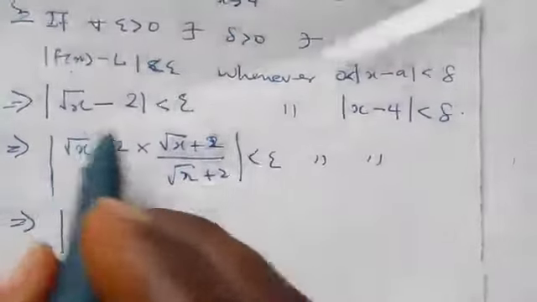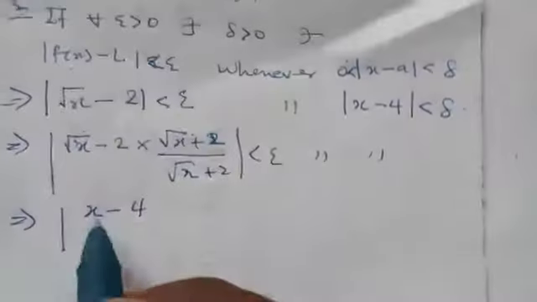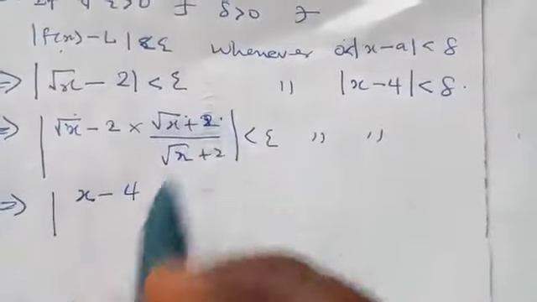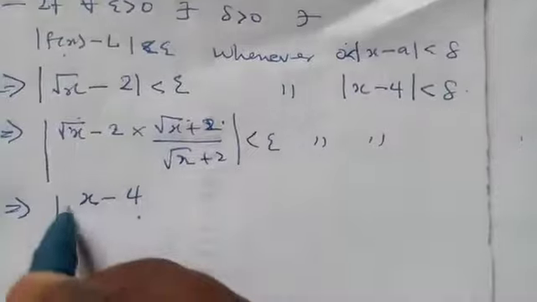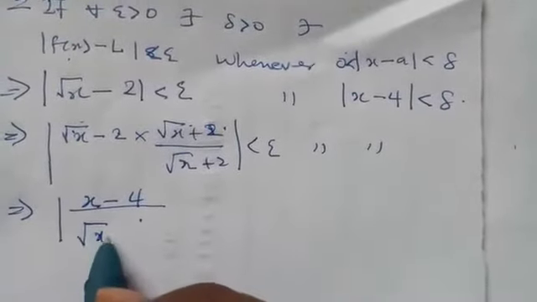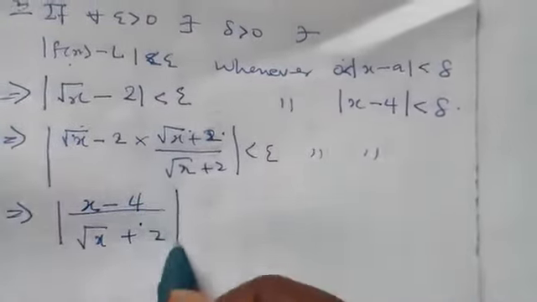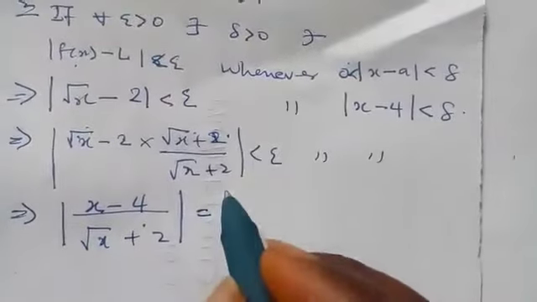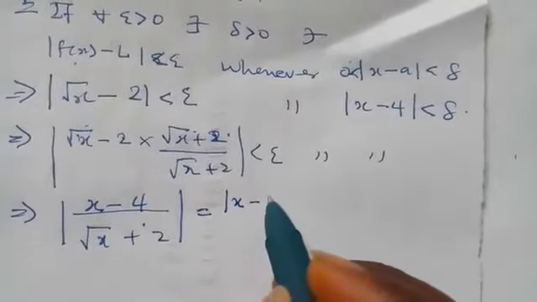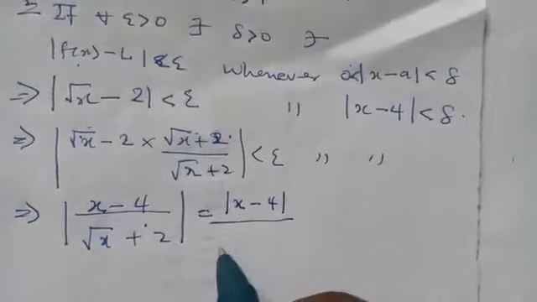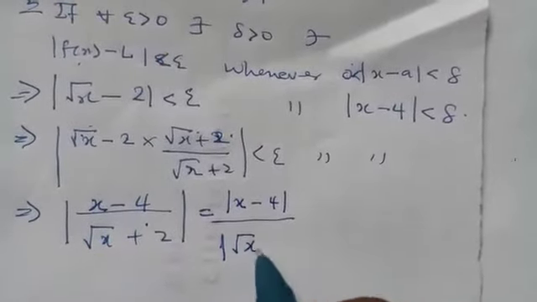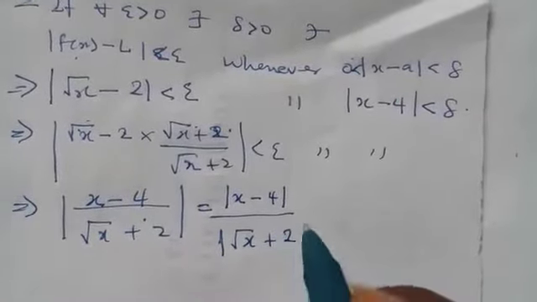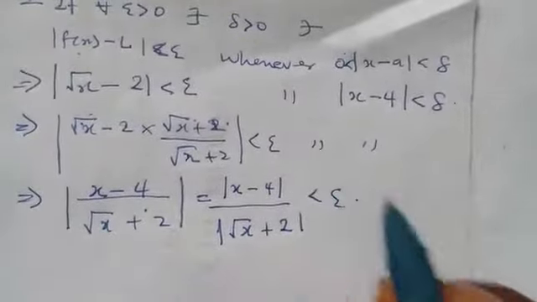It will be the square root of s squared minus 2 squared, so we have s minus 4 over what we have left, root s plus 2. But this one can be written as the absolute value of s minus 4 divided by the absolute value of root s plus 2 is less than epsilon.